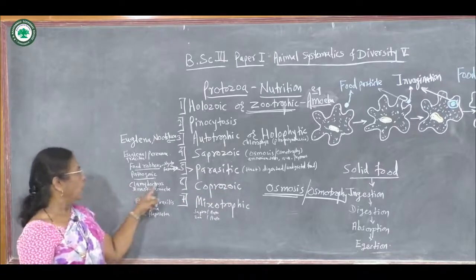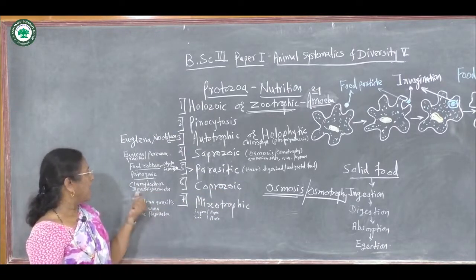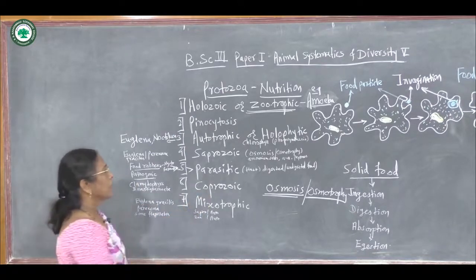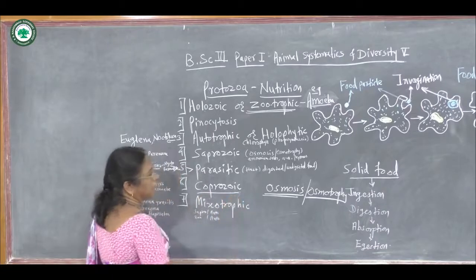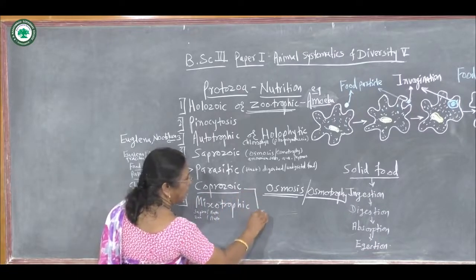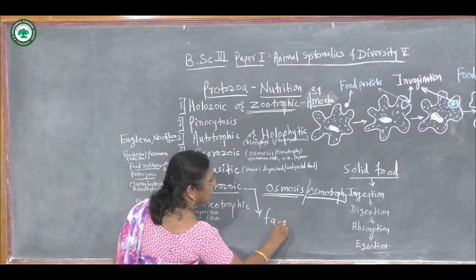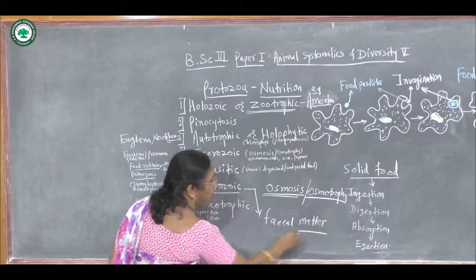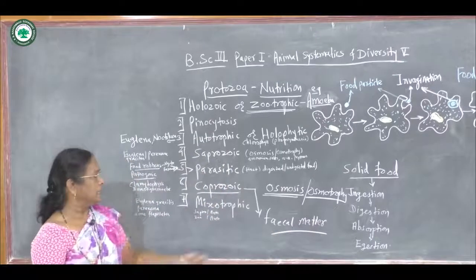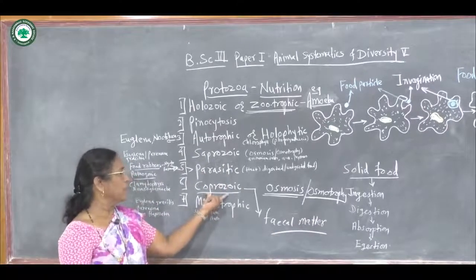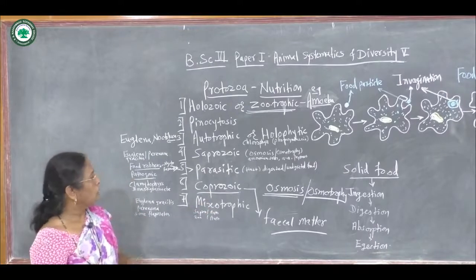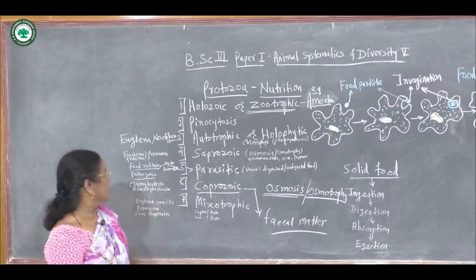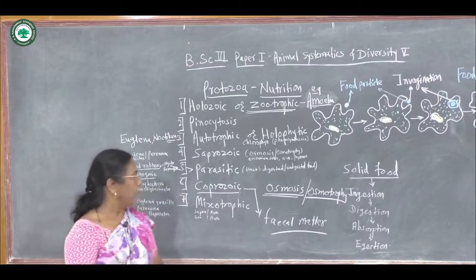Example, Chilomastix and Dientamoeba show this type of coprozoic feeding, meaning they feed upon the fecal matter of other organisms, and hence it is called coprozoic type of feeding or nutrition found in these protozoans.